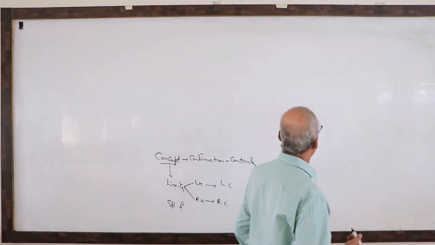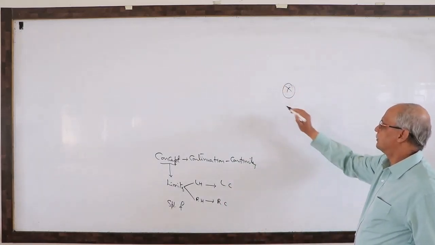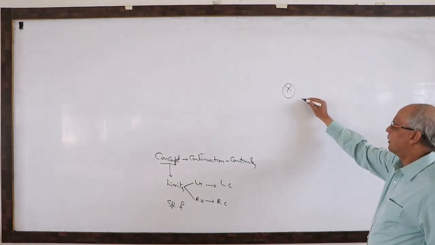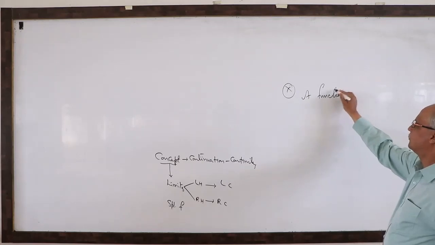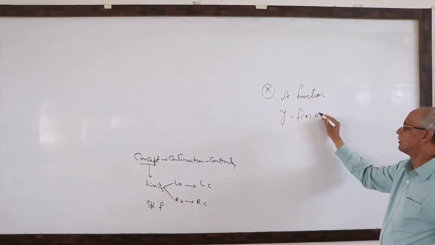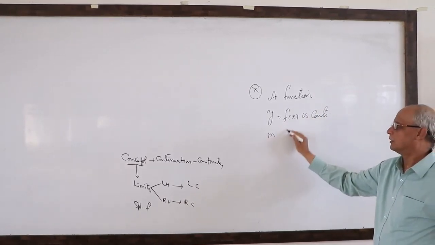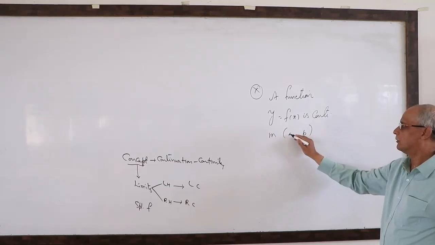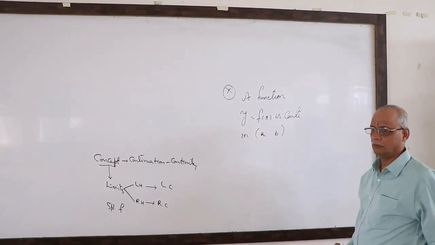Now, before that we write one property here. A function y is equal to f of x is continuous in the interval (a, b). What interval did I write here? Ordinary brackets, open interval.